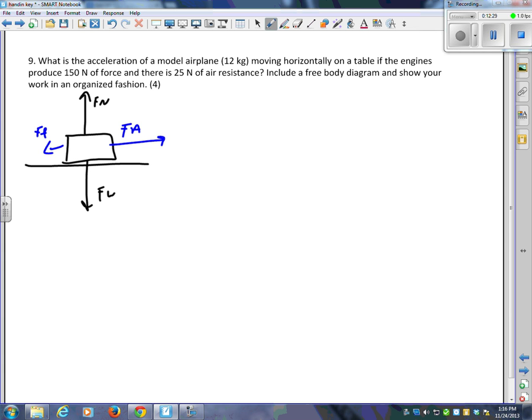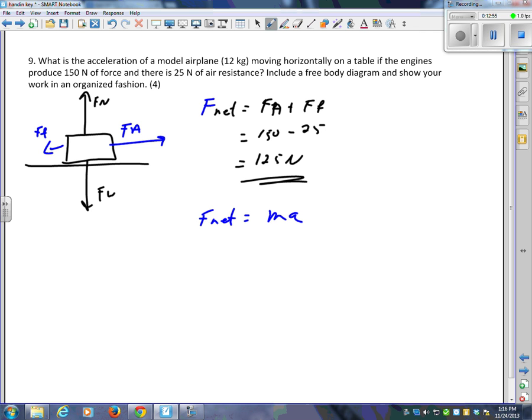So my first step, the black forces cancel each other out, so I don't care about those. Those are vertical. F net is equal to F applied plus F friction, 150 minus 25. So my net force is 125 newtons. And now I go F net is equal to ma. So 125 is equal to 12 kilograms times a, giving me an acceleration of about 10.4 meters per second squared.